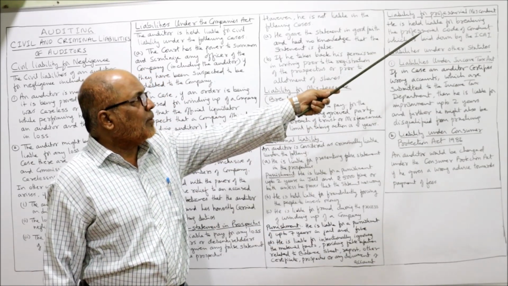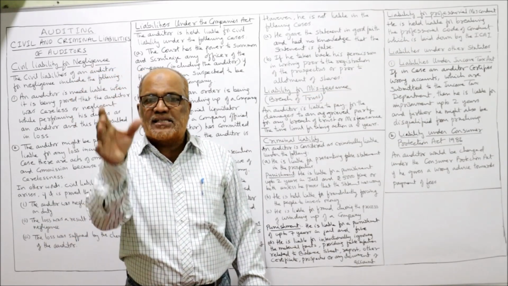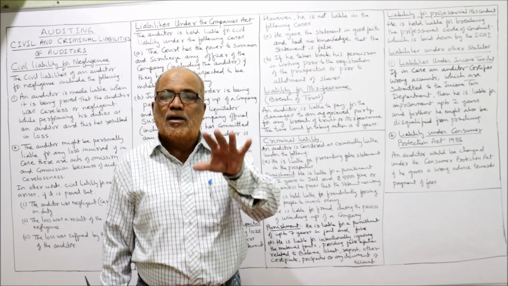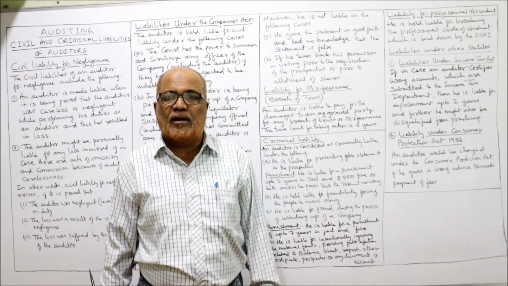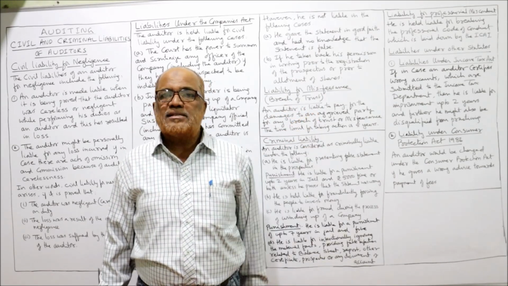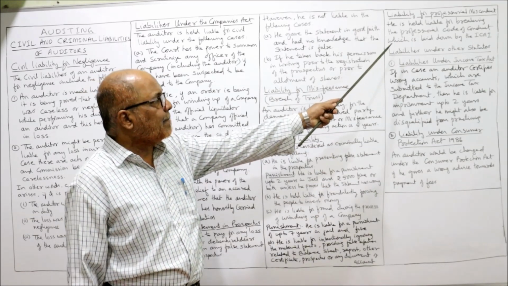So he is held liable for breaching the professional code of conduct. ICAI has given a code of conduct and every chartered accountant in practice must follow it. If there is a breach of the code of conduct, then there is a liability. A criminal liability case can be applied by ICAI.